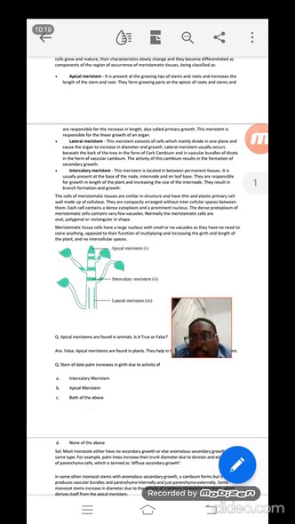Meristematic tissues are very elastic in nature, arranged very compactly, and very rich in cytoplasm, and they contain only a few vacuoles. Why do they contain only a few vacuoles, or sometimes none?